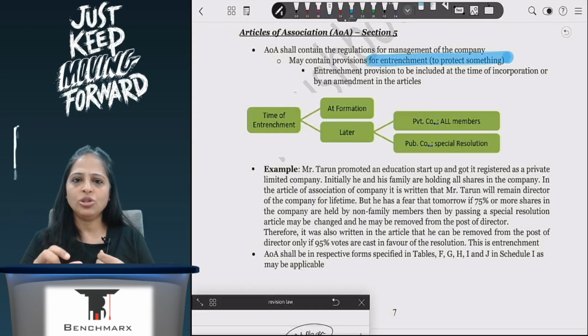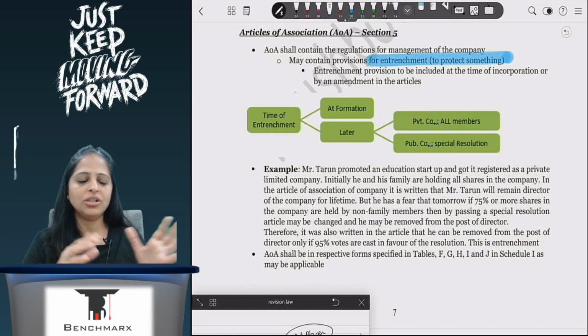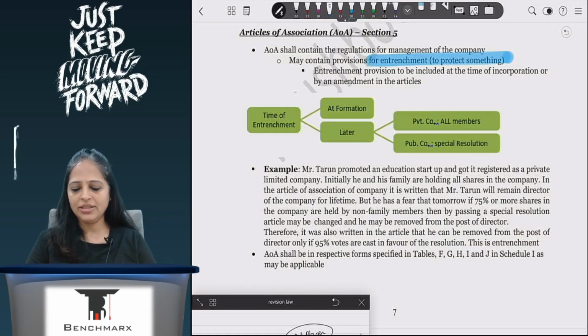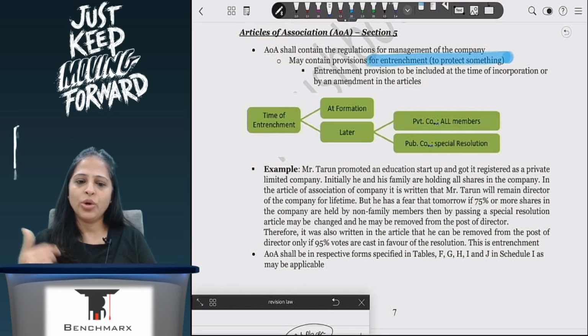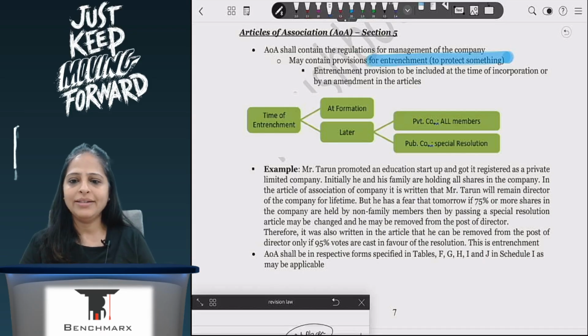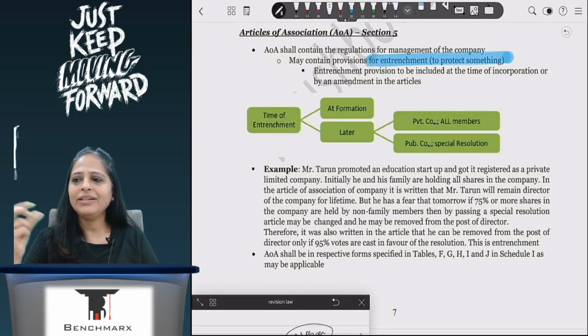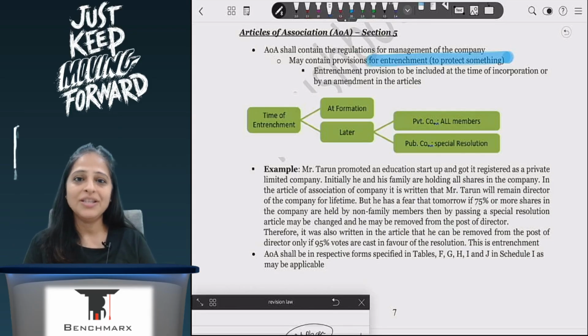So when I have such a clause in my articles of association, it is called an entrenchment clause. If Steve Jobs had taken this, Apple would not have been able to remove him so easily. Correct? So the entrenchment clause, I can have at the time of formation, or if I have not had it at the time of formation, then later. For the company which I was working in, they didn't have it at the time of formation, but later on, when the company got incorporated and they got investors, they thought, okay, now we need to have entrenchment, so I can have it later also.